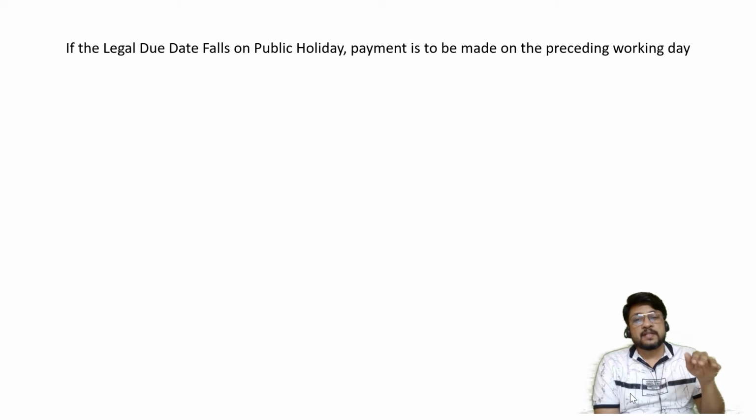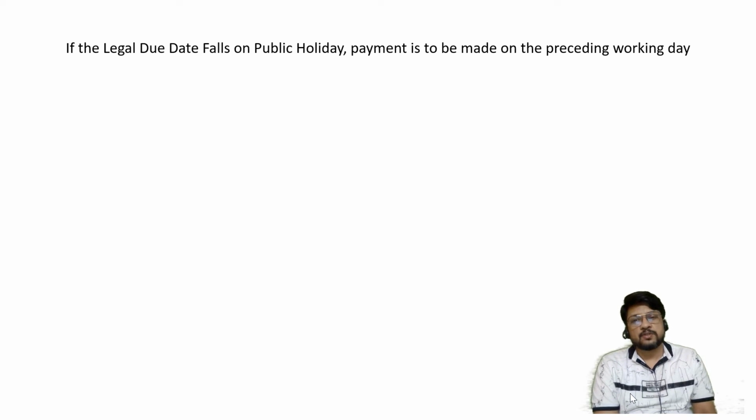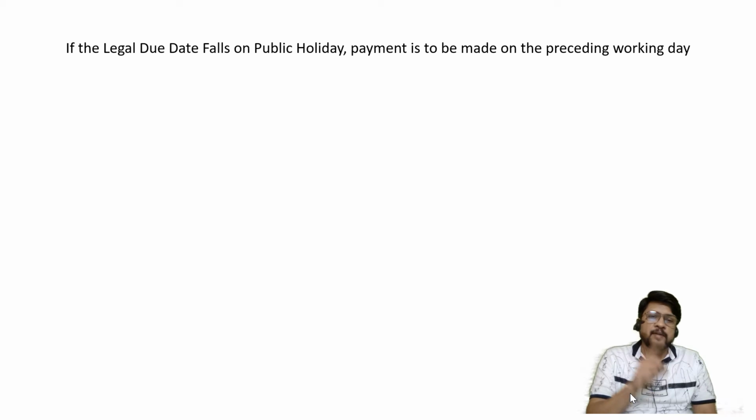So if the drawee says, okay, I'll make payment 1 more day later, that is on the next day after the public holiday is over, then he is getting 4 days grace period, which is not something which the law wants to give. So law is very clear about this, that if the legal due date falls on a public holiday, then payment is to be made on the preceding working day.